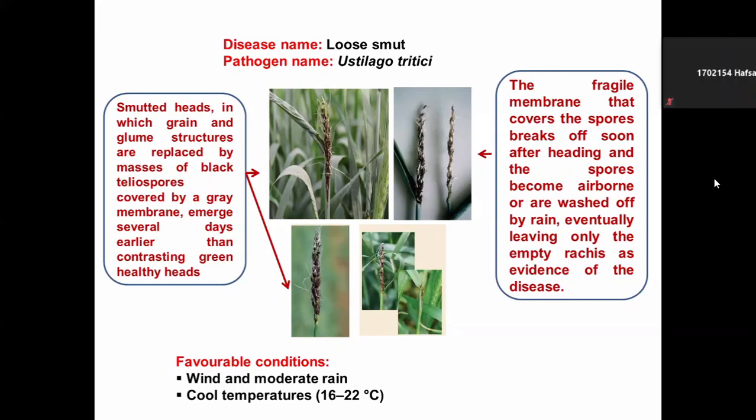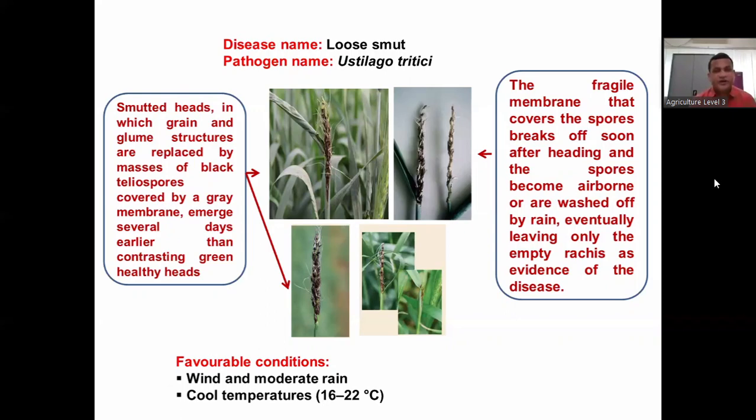So in case of loose smut of wheat, I would like to summarize: the whole head turns into a smutted structure. What actually happened? The spikelet or ovaries and other glumes are replaced by the fungal structure called teliospore, and the whole structure is covered by a thin silvery membrane.